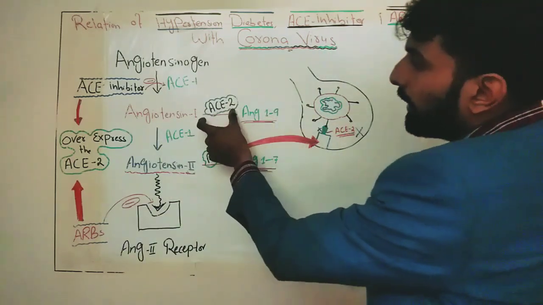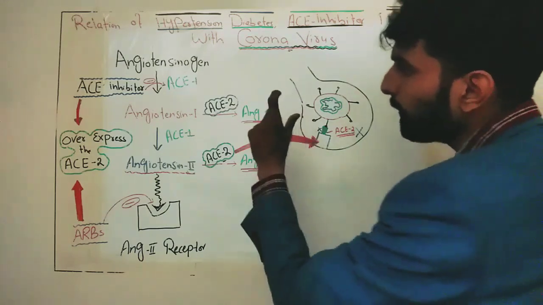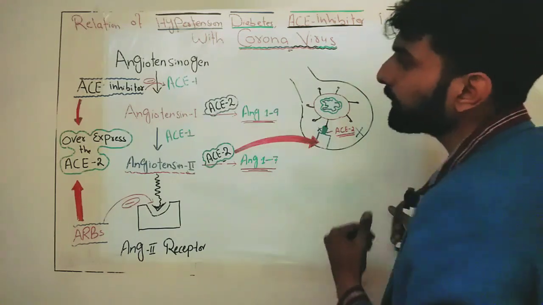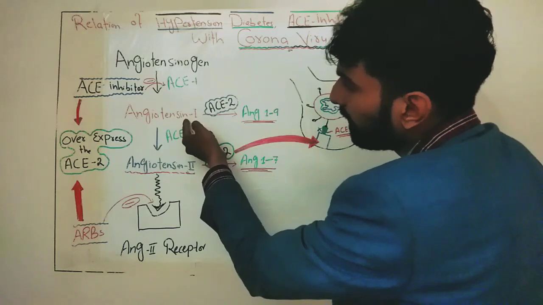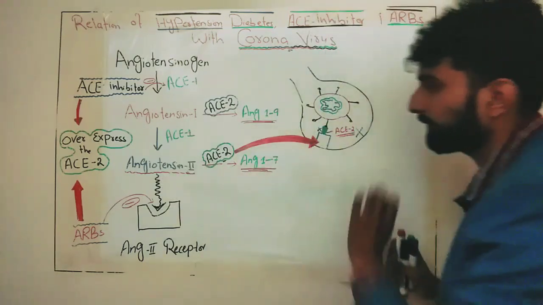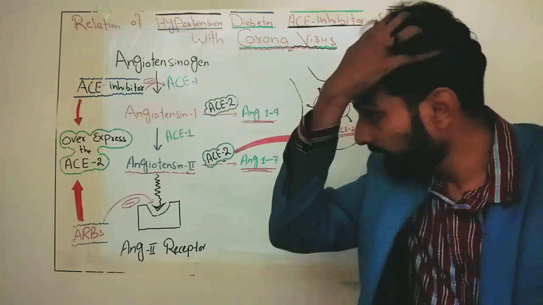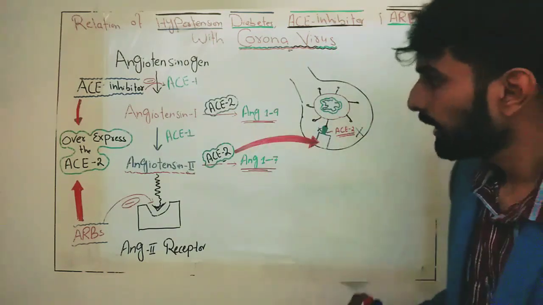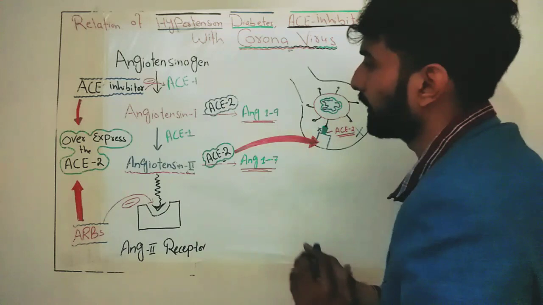Now, what is the function of ACE2? ACE2 is basically an enzyme that converts angiotensin 1 into angiotensin 1 to 9, and angiotensin 2 into angiotensin 1 to 7. This is a very important point to understand. This is the whole normal concept.